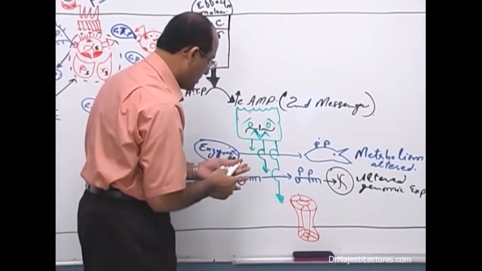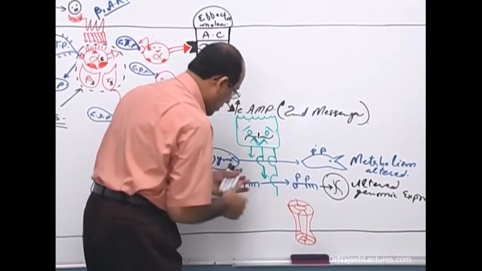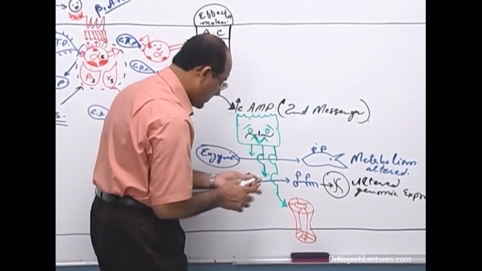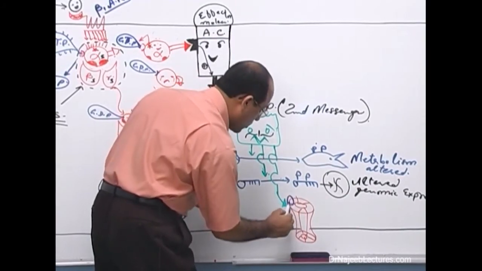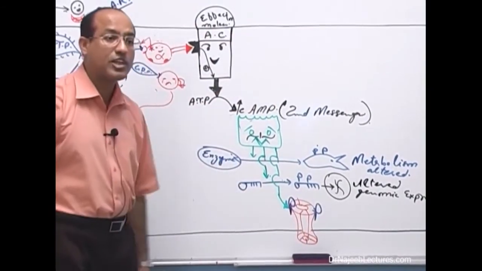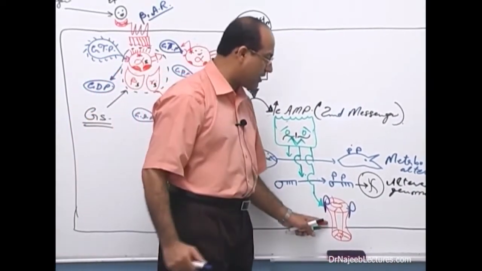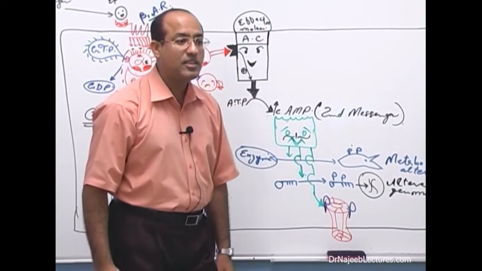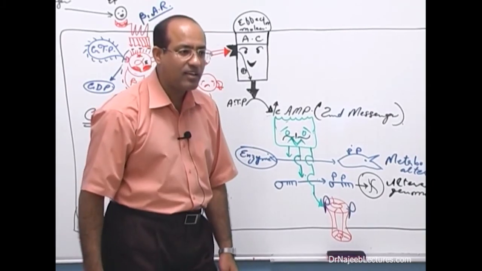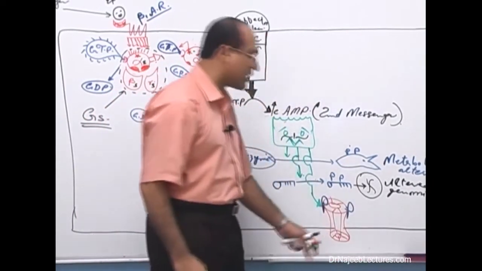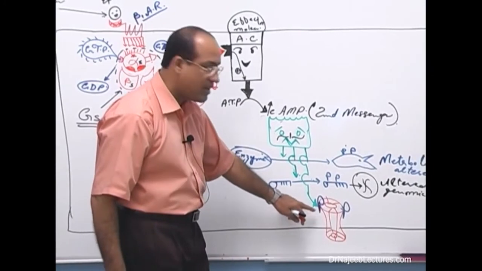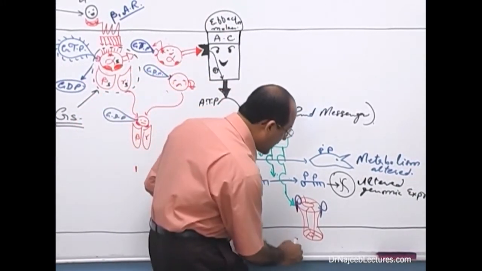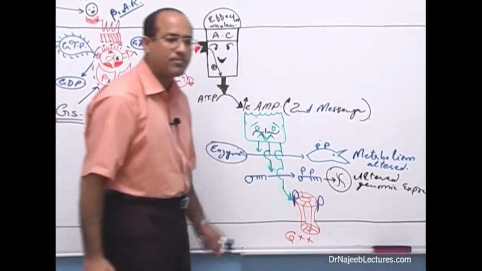Now what really happens? This can lead to the phosphorylation of the ion channel. And if the ion channel is phosphorylated, what really happens? Its function also alters. And if the ion channel's function alters, it means there will be a change in the electrical properties of the cell. For example, if this is a calcium channel, and if this calcium channel is phosphorylated, it will open up. And you know there is more calcium outside the cell and less calcium inside the cell.